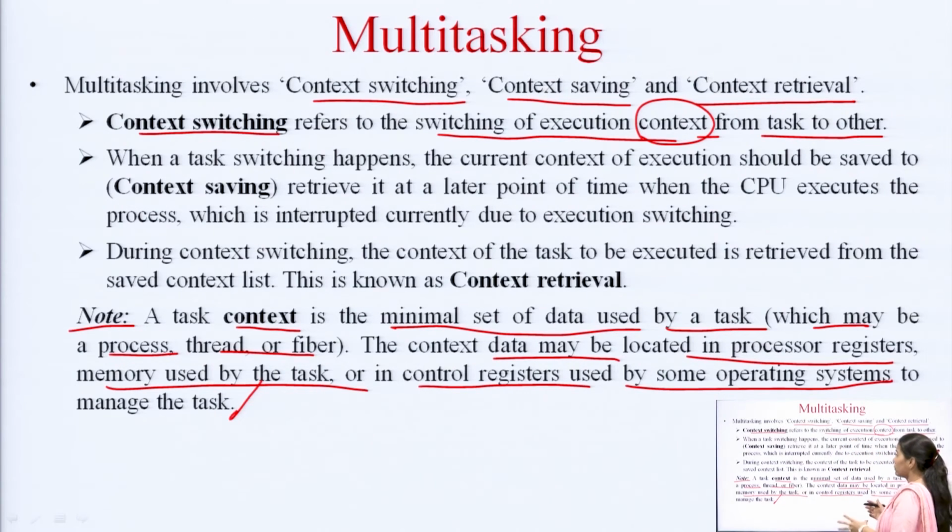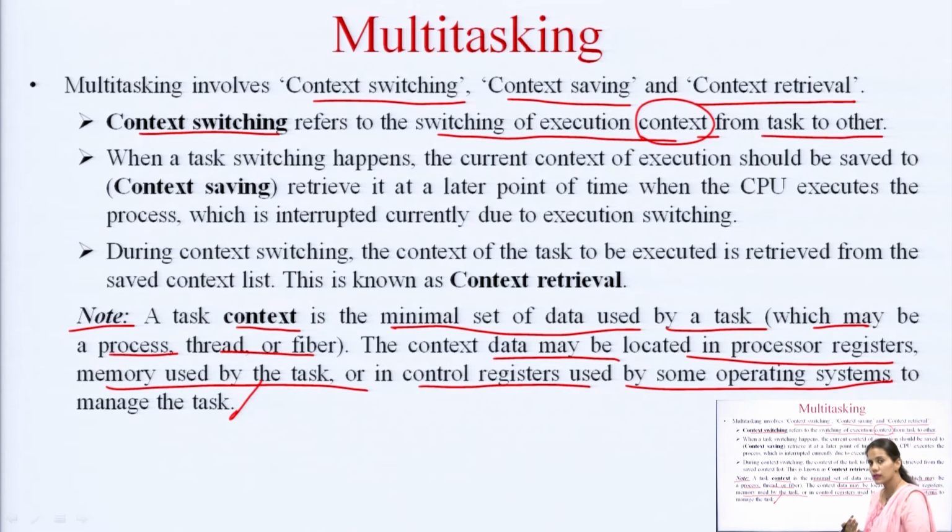When we keep switching between the tasks, the context will obviously keep changing, because different tasks have different contexts related to them. So, when the processor keeps switching between the different tasks, the context will always keep switching. This is known as context switching.